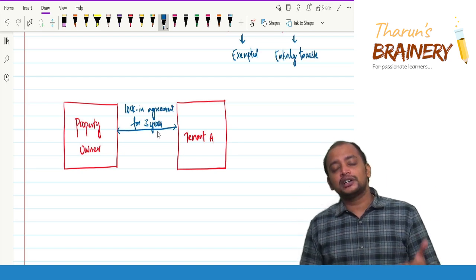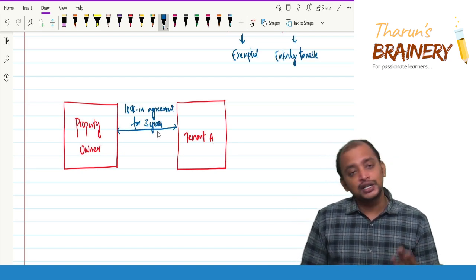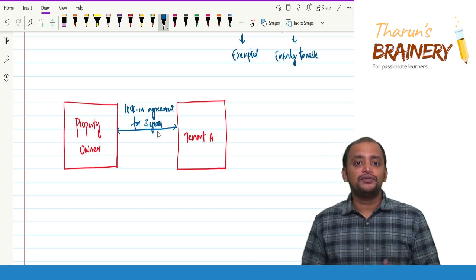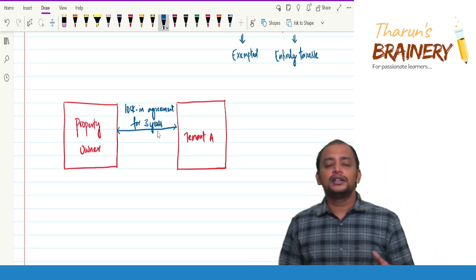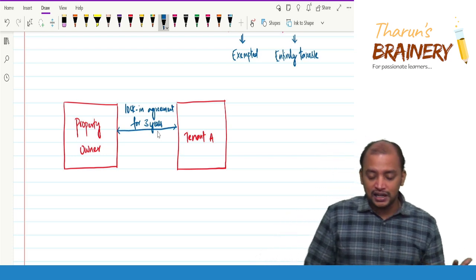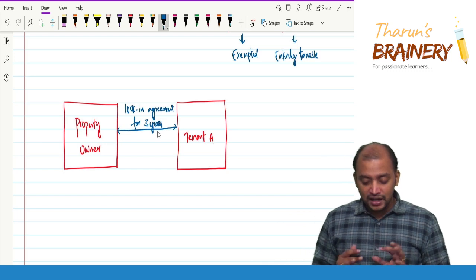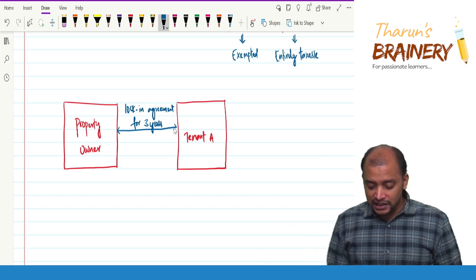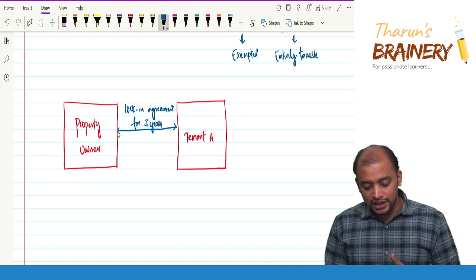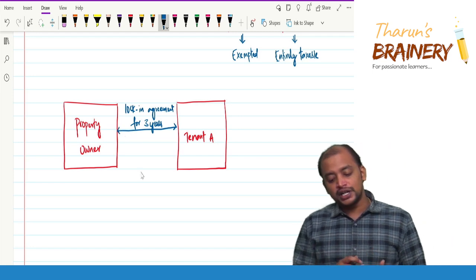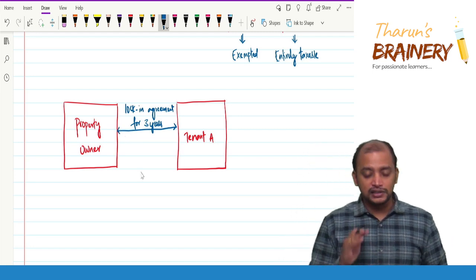So therefore, when the tenant pays that much rent, definitely he will like to secure it for a term. So that's why usually this tenancy right concept is there for a fixed term in Maharashtra. Now, what does it mean? Tenant A cannot vacate the property in 3 years, and even the property owner cannot ask tenant A to vacate in 3 years.